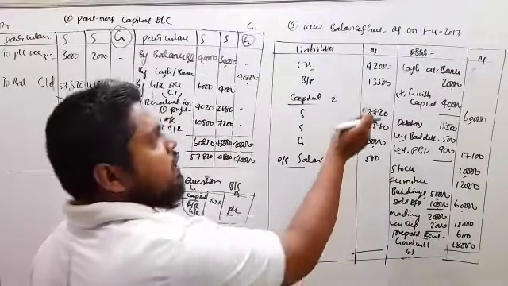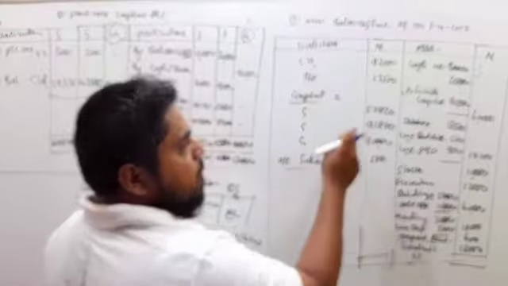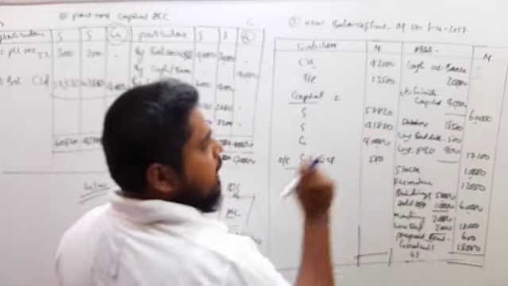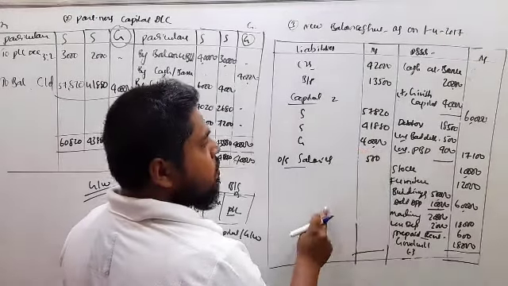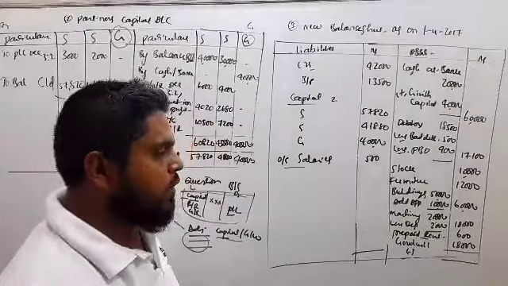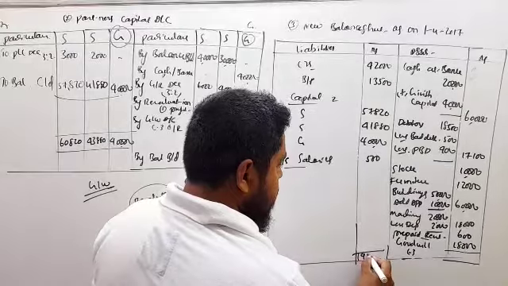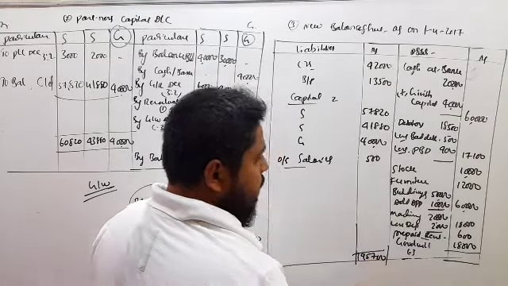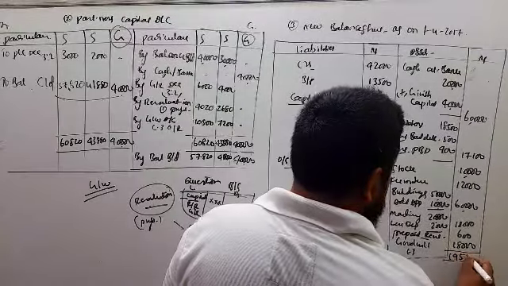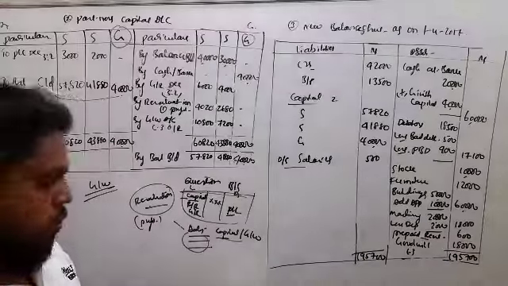The liabilities are 42,000 plus 13,500 plus 57,820 plus 41,880 plus 40,000 and the last 500. So total liabilities 1,95,700. Now assets also 1,95,700. So this is the third step, the new balance sheet.